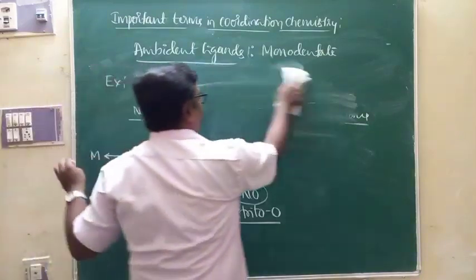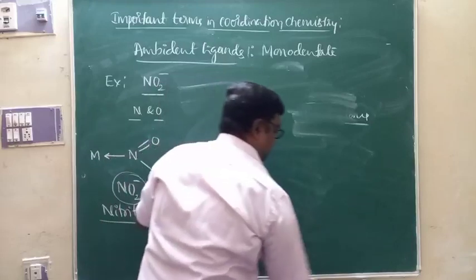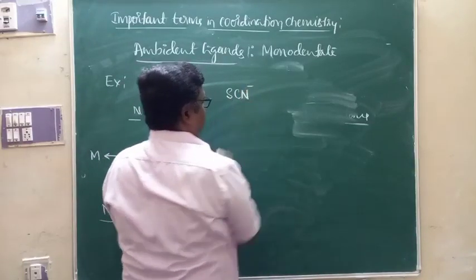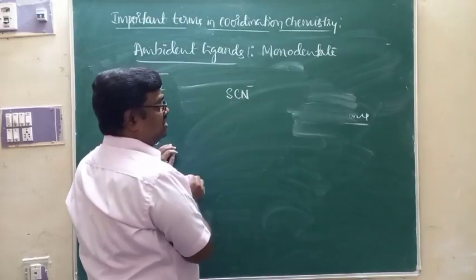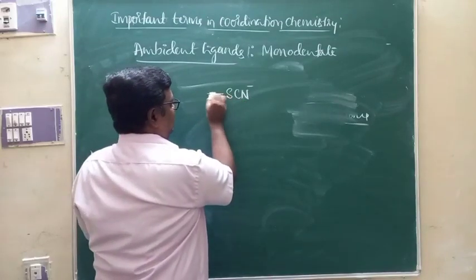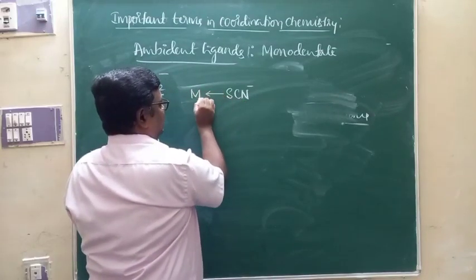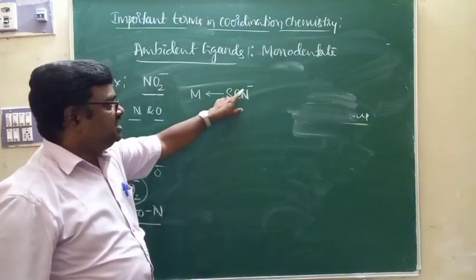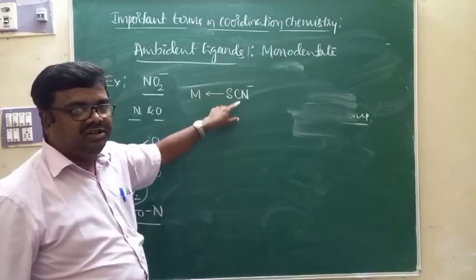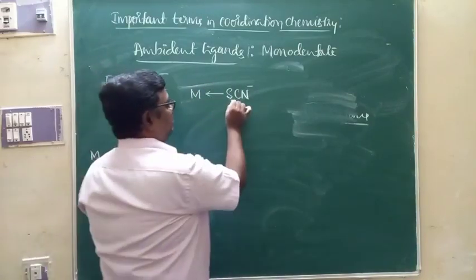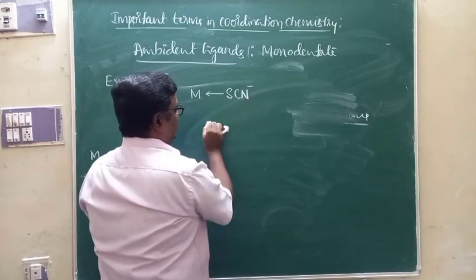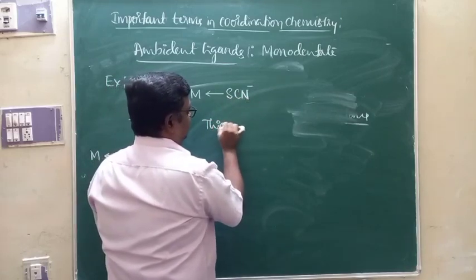Similarly, we have SCN minus. If I write SCN minus, this is thiocyanate. If sulfur takes part in coordination bonding, nitrogen doesn't. If I write SCN minus as a representation of this ligand, then it means that sulfur is the donor atom, nitrogen is not, and its name is thiocyanate.